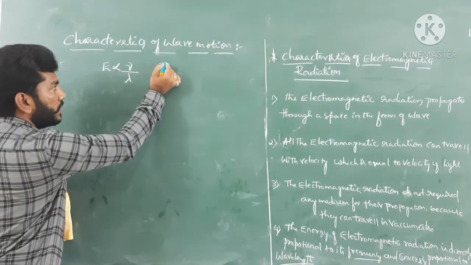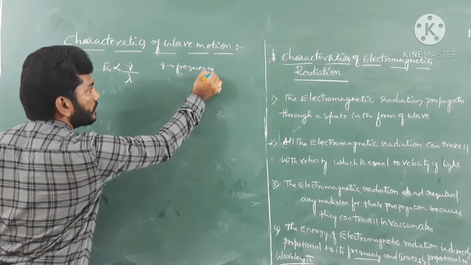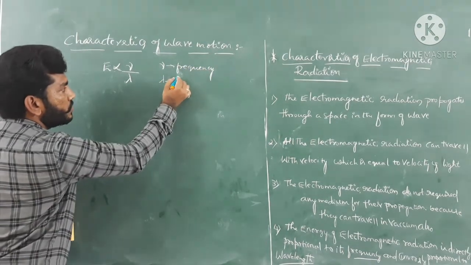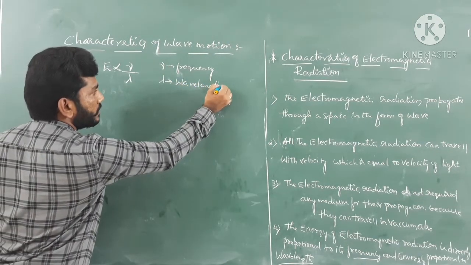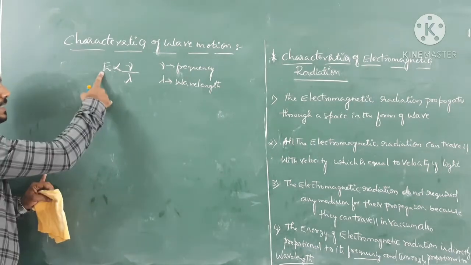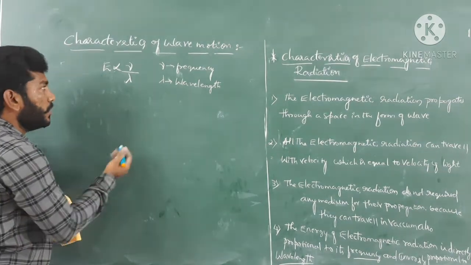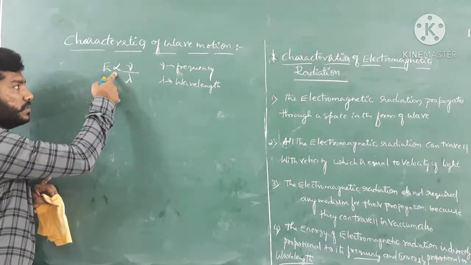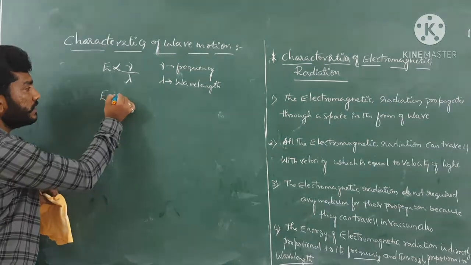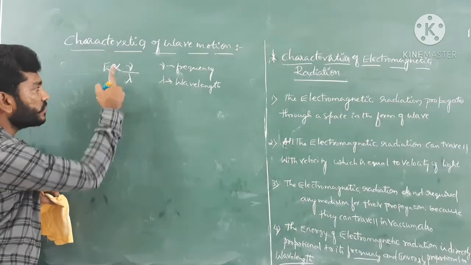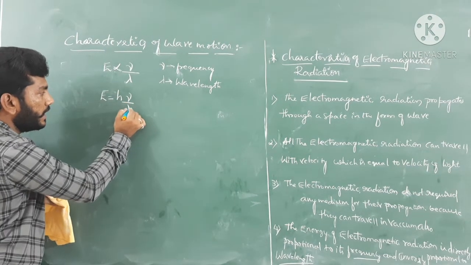So nu here is frequency, and lambda is wavelength. E is the energy of an electromagnetic radiation. Suppose you want to replace the proportionality symbol by a constant: E equals h nu by lambda.